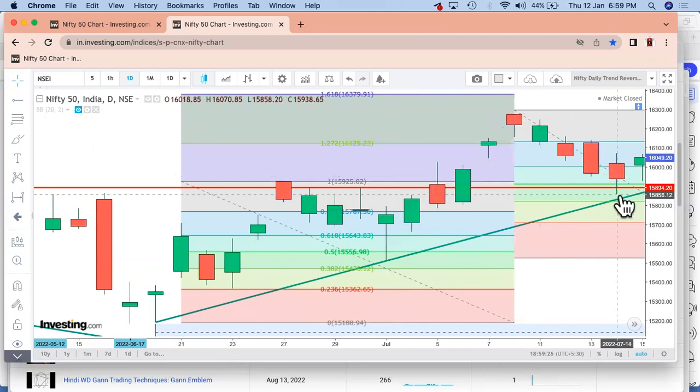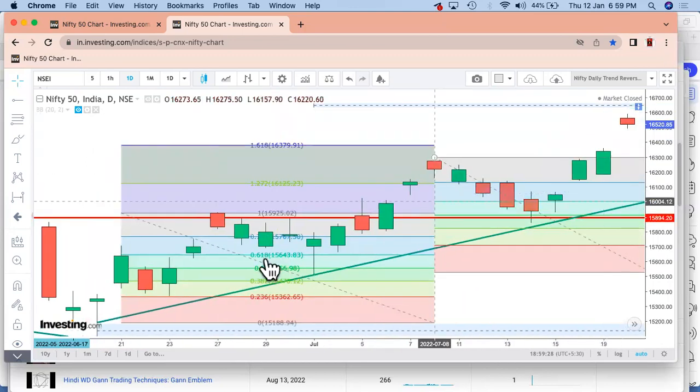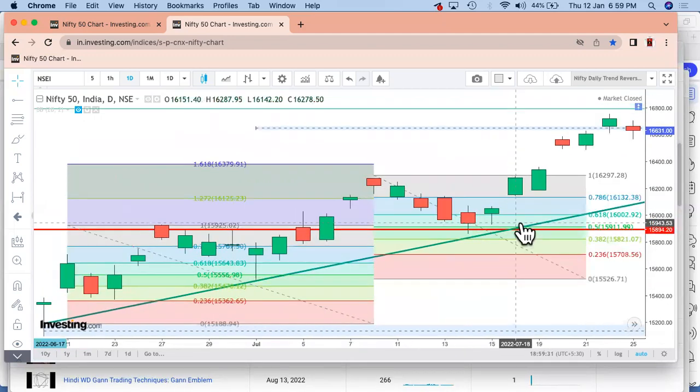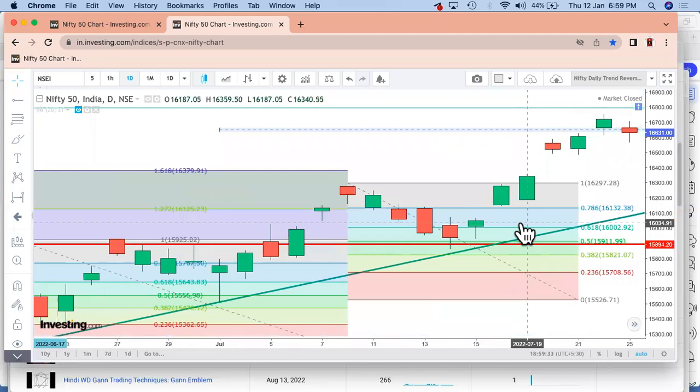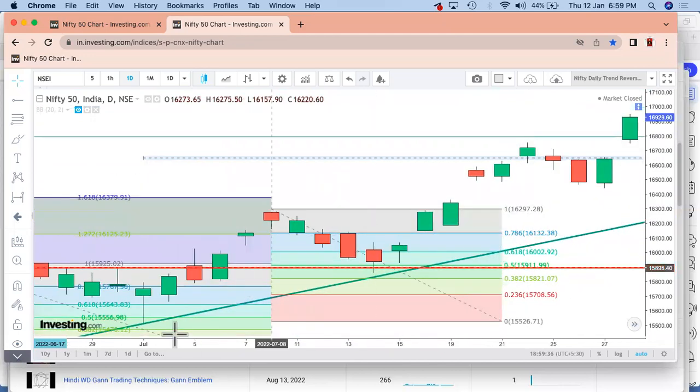Yes, and again it reversed, probably from this point to a high, and then formed again a reversal, talking exactly about the 50% part. So from this low, which we have marked 0 over here, to a high over here, we again see a 50% reversal, right? So this has practically been happening in the cycles.